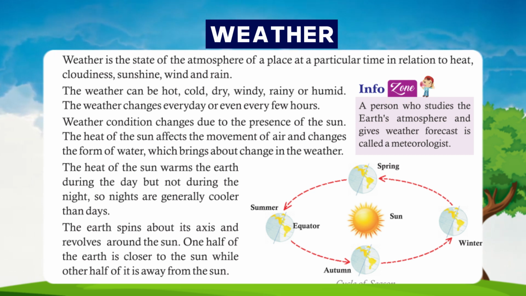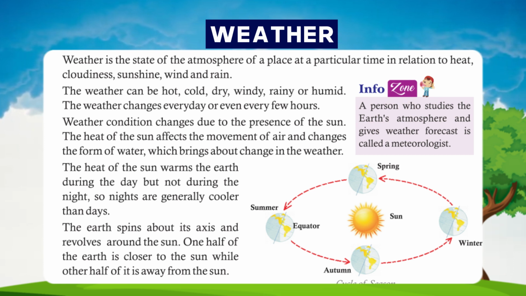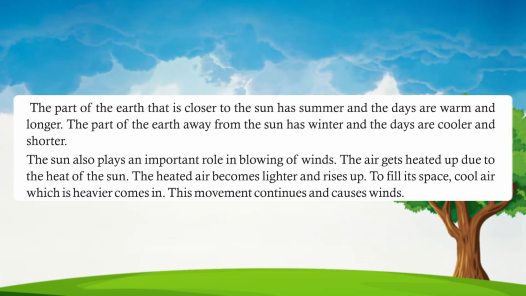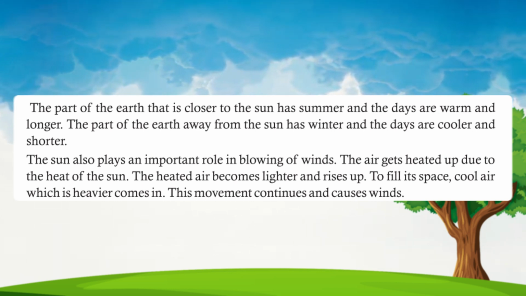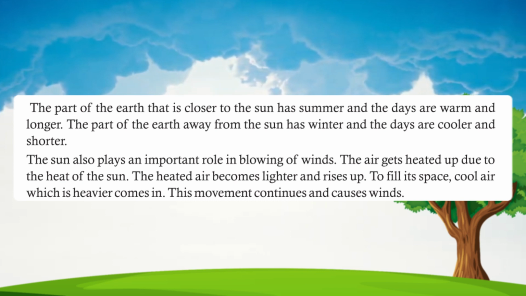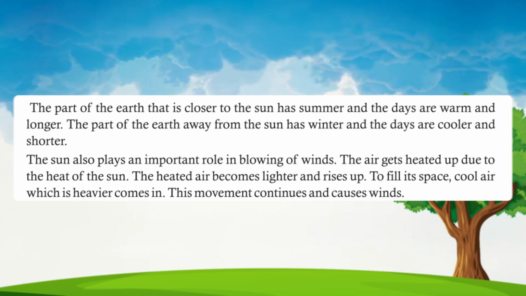The earth spins about its axis and revolves around the sun. One half of the earth is closer to the sun while the other half of it is away from the sun. The part of the earth that is closer to the sun has summer and the days are warm and longer. The part of the earth away from the sun has winter and the days are cooler and shorter.